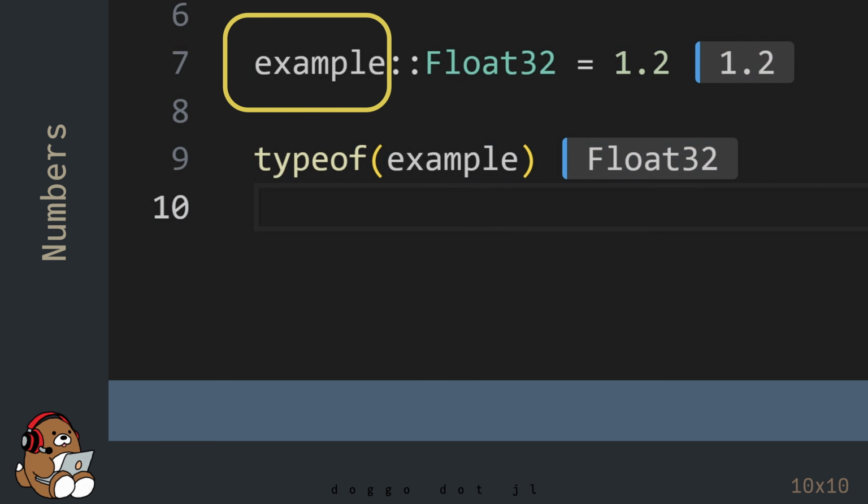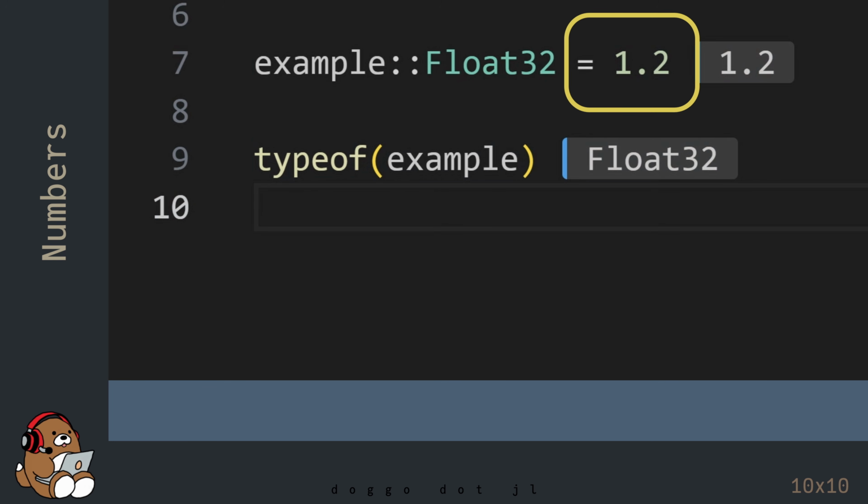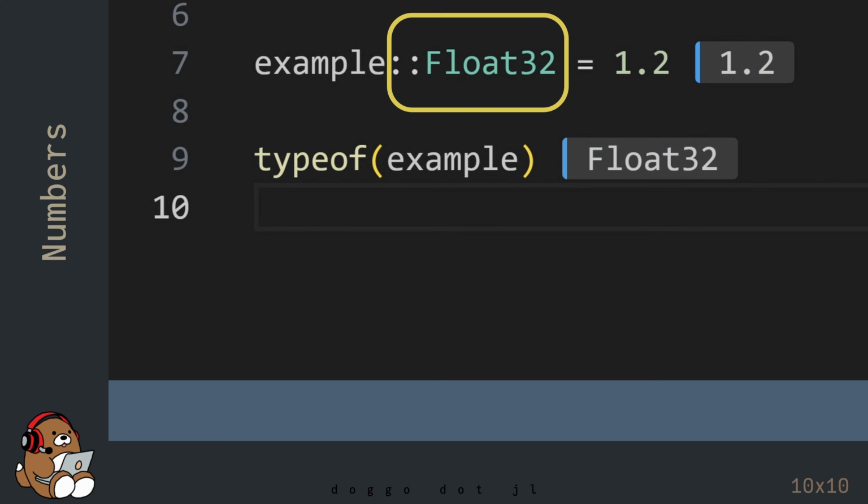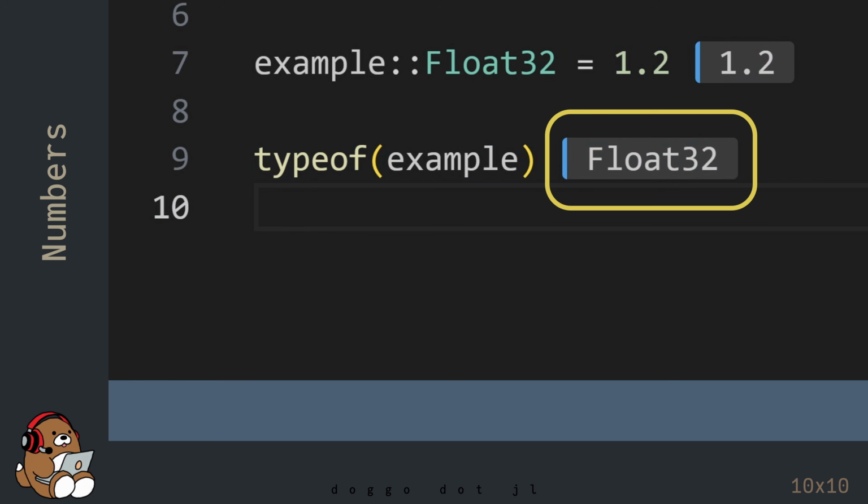So in this example, you're declaring a new variable named example and assigning the value 1.2 to it. At the same time, you're asserting that the value contained in this variable is a 32-bit floating point number. This will override Julia's default 64-bit floating point number designation.